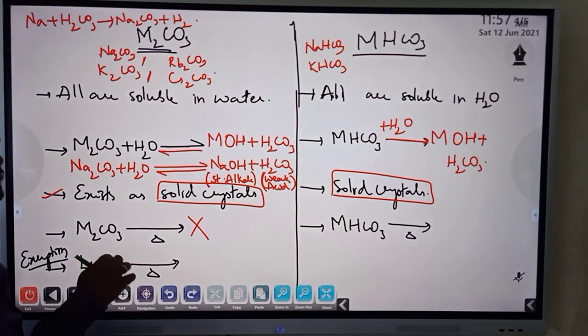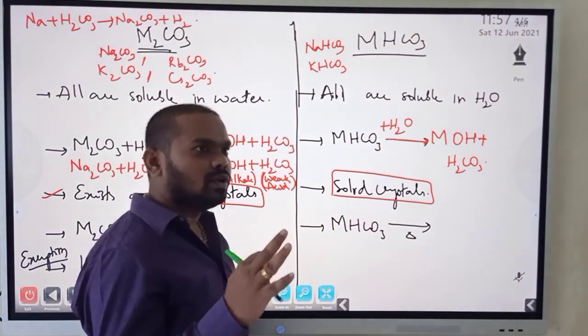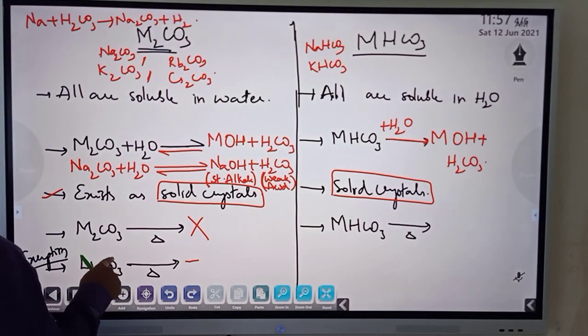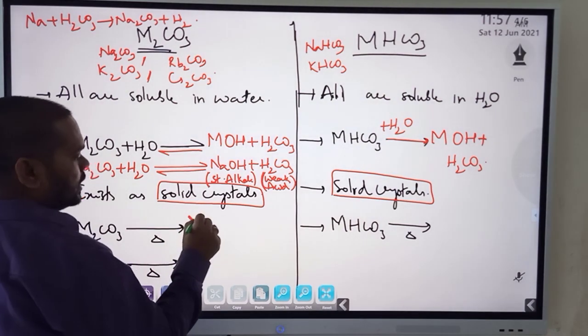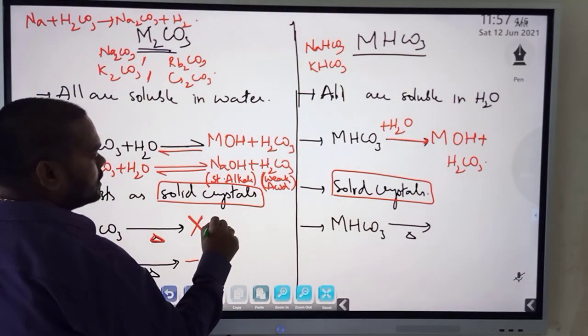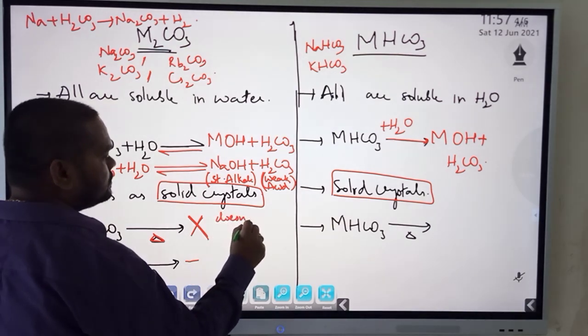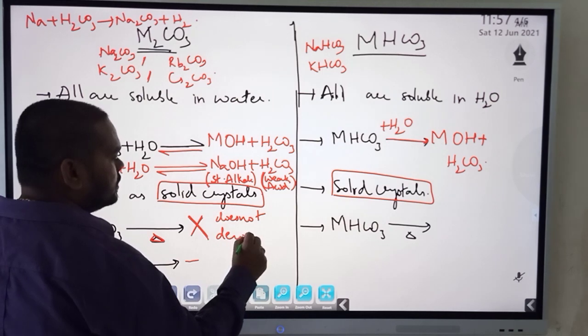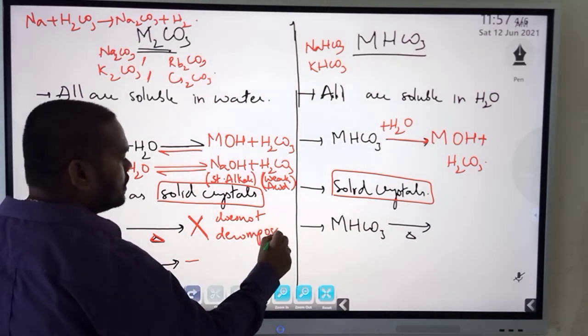Most important question, it has been asked, I think, twice or thrice in the previous papers. So M2CO3 on heating, there is no reaction. Or we write it as: it does not decompose. Metal carbonates do not decompose on heating.